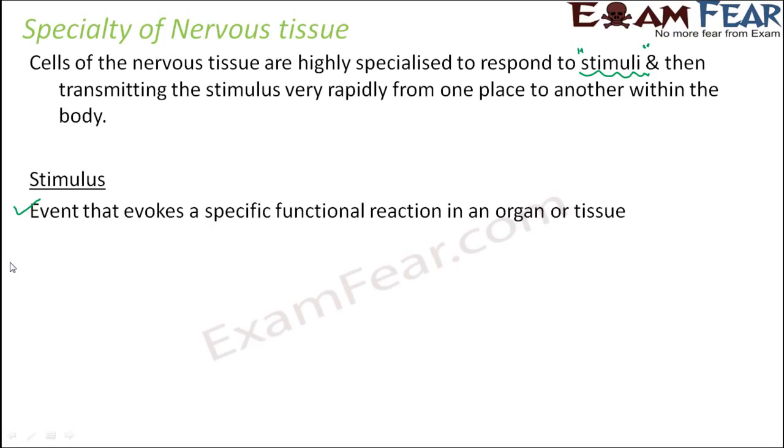And what is the event that made you do this reaction? The hot flame. So that hot flame is the stimulus, right? Anything that evokes a very fast reaction in any part of the body, in an organ or a tissue, is known as a stimulus.